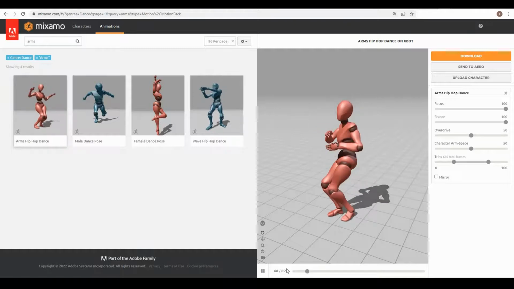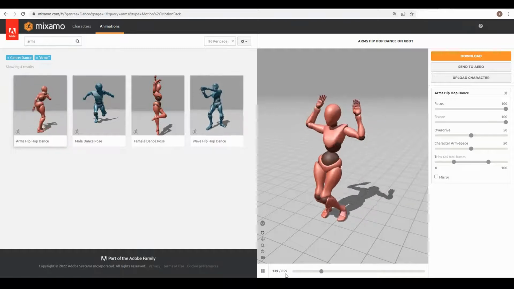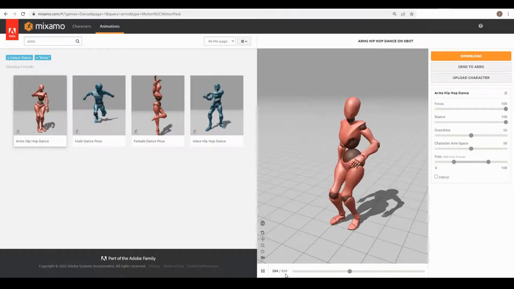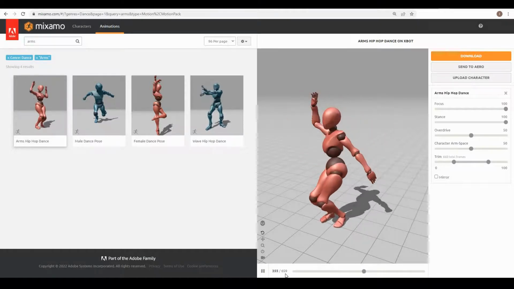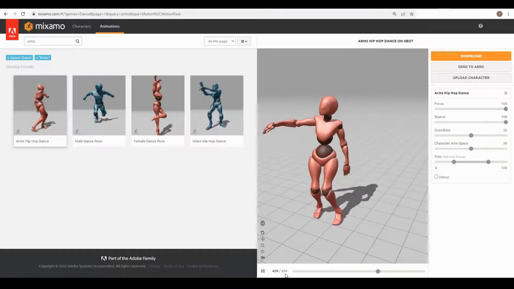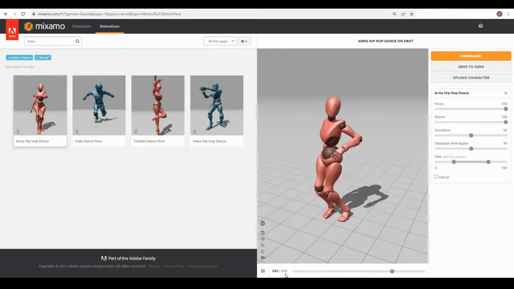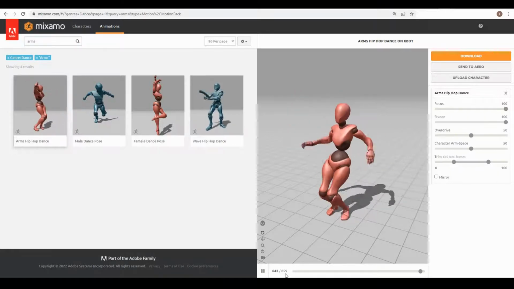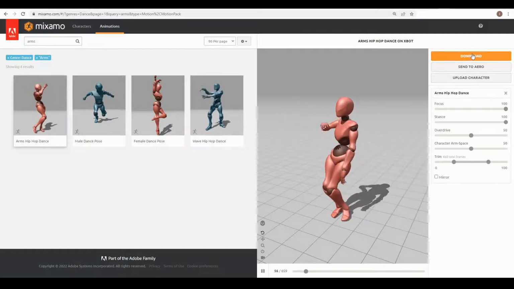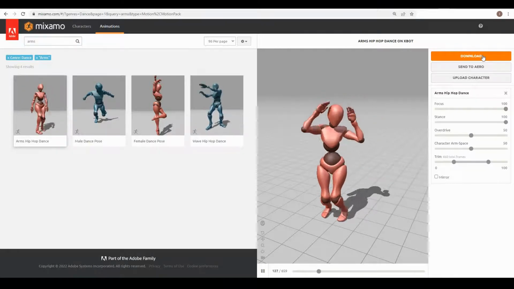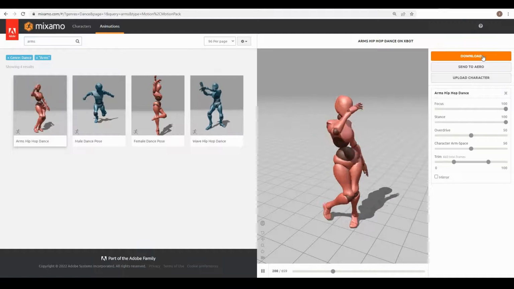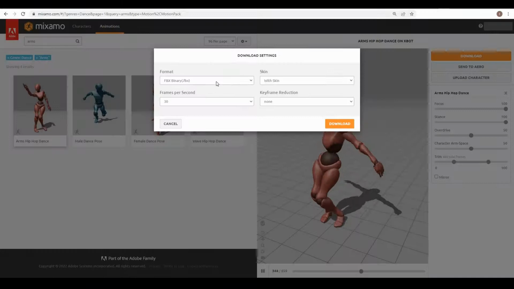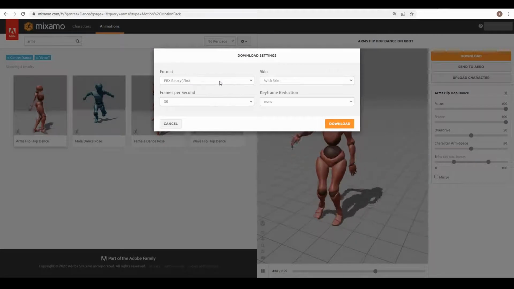And here you can see that this animation is 659 frames long. And it's something I want for my animation, so it will work perfectly for my fluid simulation. Now I want to download this file, and it will be downloaded as FBX file. So let's download. It will be a FBX binary file.